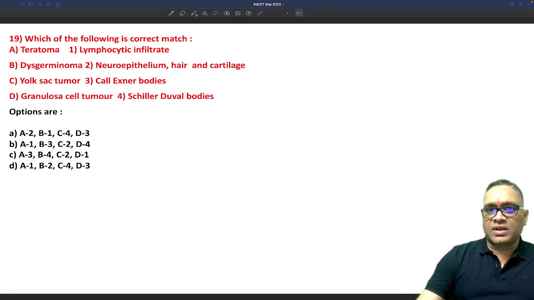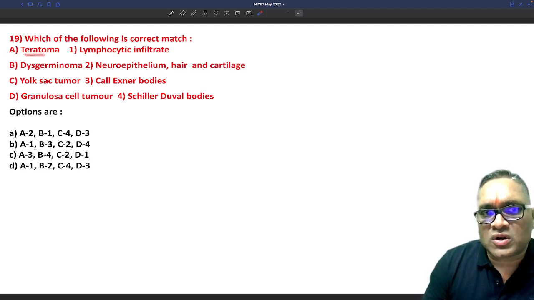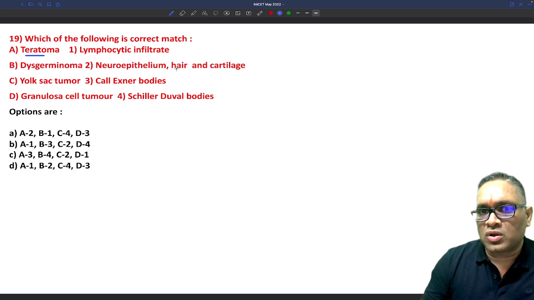Next question is, which of the following is the correct match? That is again a very good question. Teratoma, lymphocytic infiltrate, dysgerminoma, neuroepithelium, yolk sac tumor. So now these are the options. First of all, we all know what should be the right answer for teratoma. Now we will analyze one by one. In teratoma, will you find lymphocytic infiltrate, or will you find neuroepithelium, hair and cartilage? So we will see this one, right? That's true.